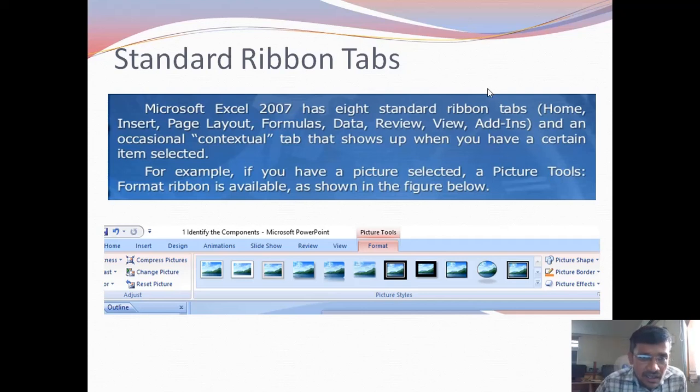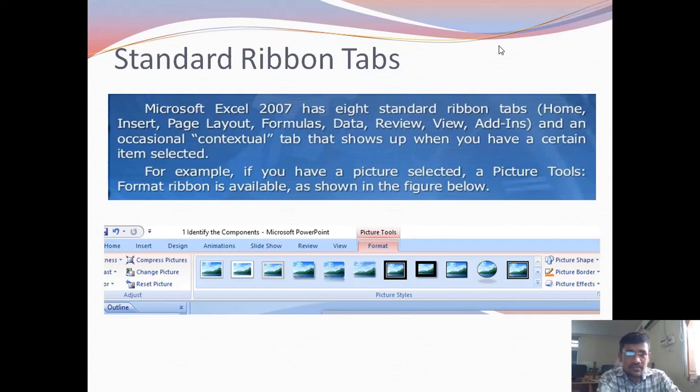In MS Excel, we have the tabs. These tabs are 8 standard ribbon tabs: Home tab, Insert tab, Page Layout, Formulas, Data, Review, View, and Add-ins. And an occasional contextual tab shows up when you have certain items selected.